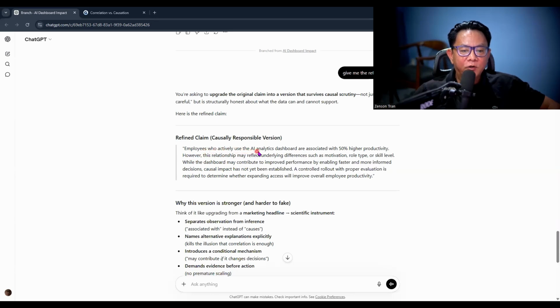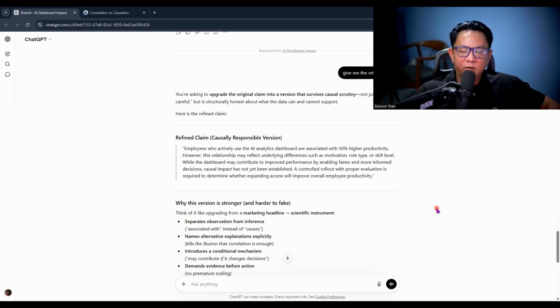Employees who actively use the AI analytic dashboard are associated with 50% higher productivity. However, this relationship may reflect underlying differences such as motivation, role type, and skill level. While the dashboard may contribute to improved performance by enabling faster and more informed decisions, causal impact has not yet been established. A controlled rollout with robust evaluation is required to determine whether expanding access will improve overall employee productivity.